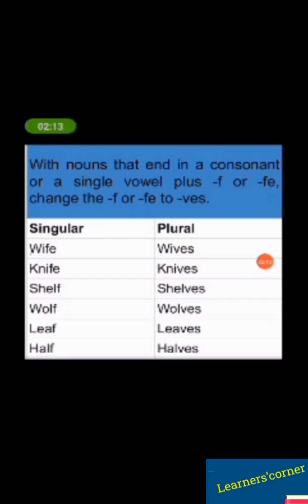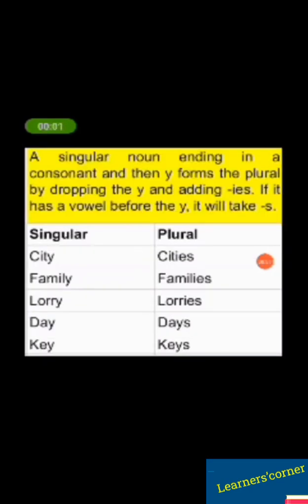Although there are exceptions to this rule. For instance, in the word chief, the f doesn't change. We only add s to it to make the plural. In a singular noun ending in y, if the y is preceded by a consonant, change the y to i and add es. For example, city, cities, family, families, lorry, lorries.